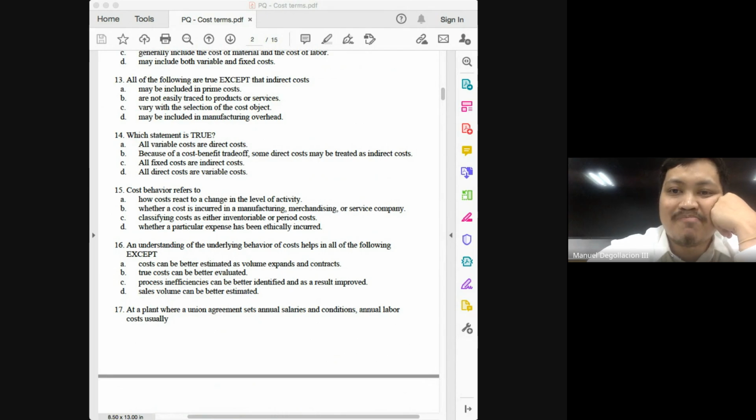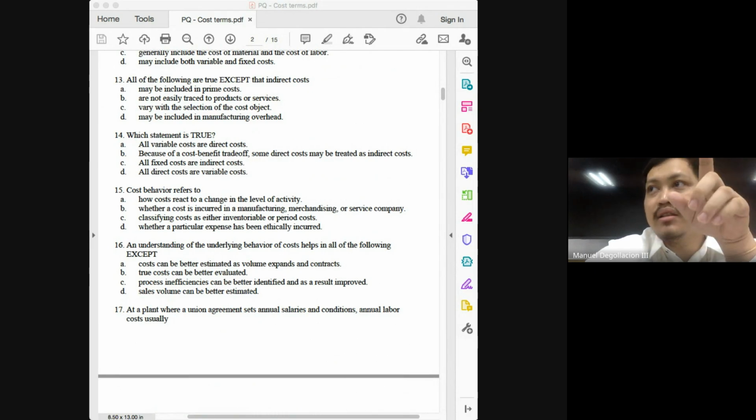Letter B. Everyone knows, class, that your product cost is composed of materials, labor, and overhead. Some students would forget that your prime cost would be your direct materials and direct labor. Aside from prime cost, class, what other grouping do we have as a subcomponent of your product cost? Conversion cost. And some students would be confused.